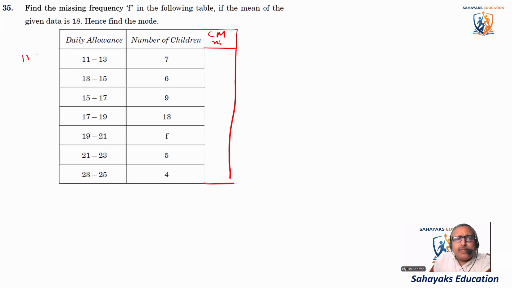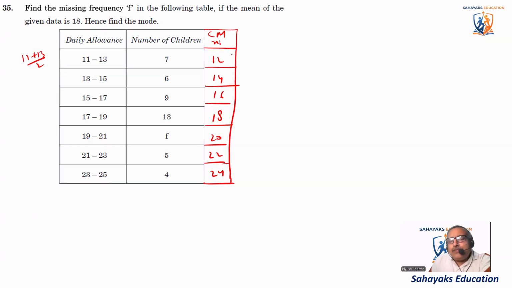So it is (11 + 13) divided by 2, so it comes out to be 12. Here it will come out to be 14, 16, 18, 20, 22, and 24. Now we will assume a mean from this value. So we'll consider 18 as A, because somewhere in the middle we'll consider it as the assumed mean. So we'll say A is equal to 18.